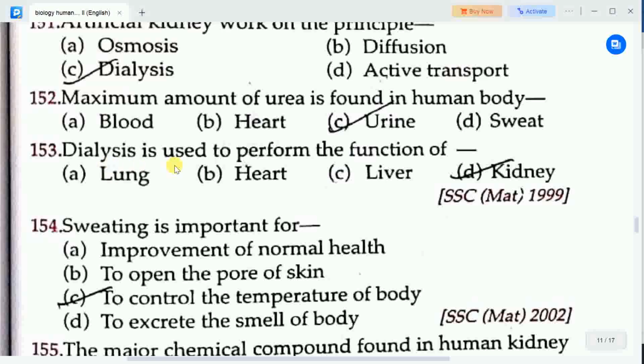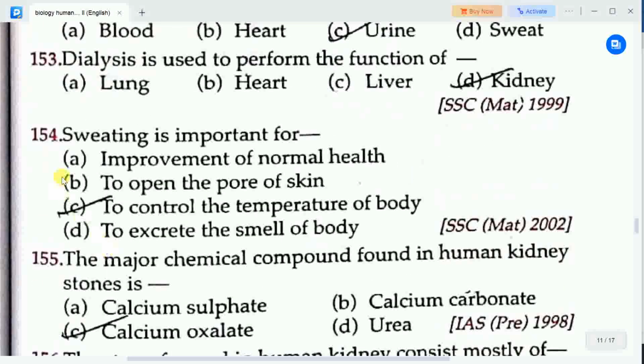Next question: dialysis is used to perform the function of? Options are A. Lung, B. Heart, C. Liver, D. Kidney. Correct answer is kidney. Dialysis is used to perform the function of kidney.